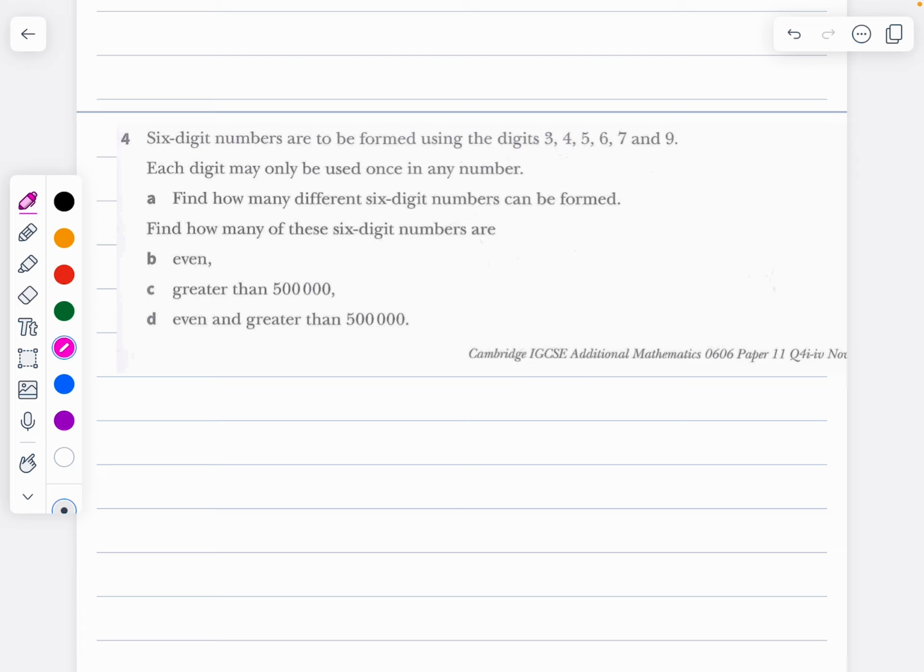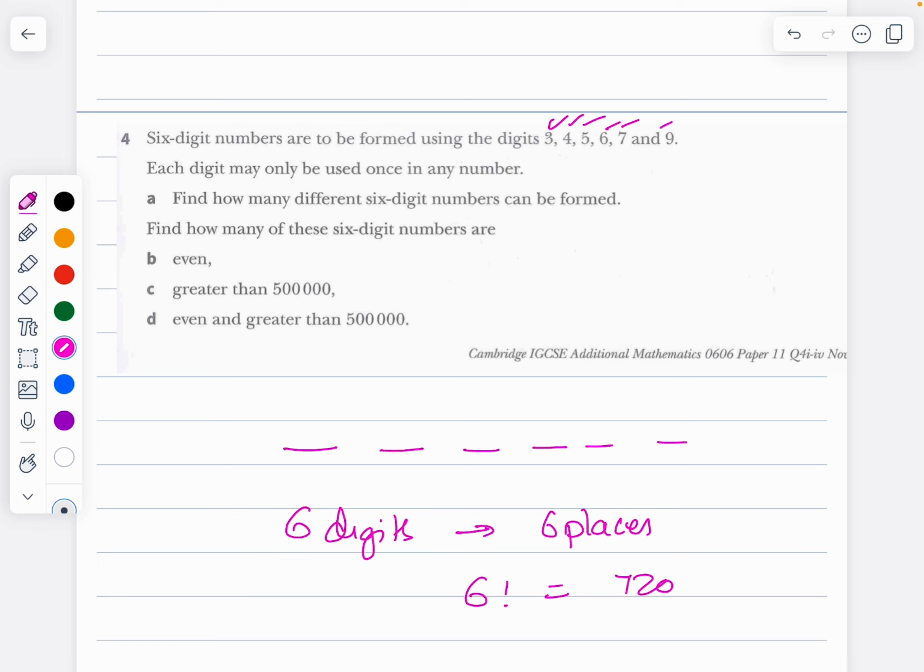So in that case, what should I be doing? Find the number of 6-digit numbers that can be formed. There is no repetition in this case, so I should not repeat the numbers. 6-digit number: 1, 2, 3, 4, 5, 6. 6 digits are there, and it has to fill 6 places. So it can be done in 6 factorial ways, which is 720.